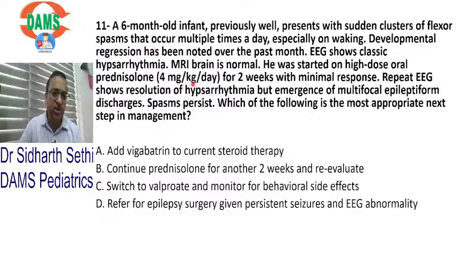He was given steroids for 2 weeks with minimal response. Look, drug of choice for infantile spasms is ACTH or prednisolone. So, steroid based therapy, mostly we give intramuscular ACTH. But in this child, his EEG improved, but the discharges and spasms are still persisting.